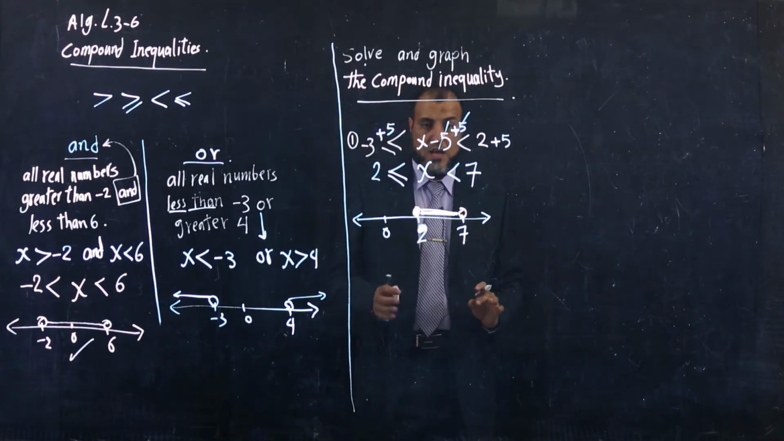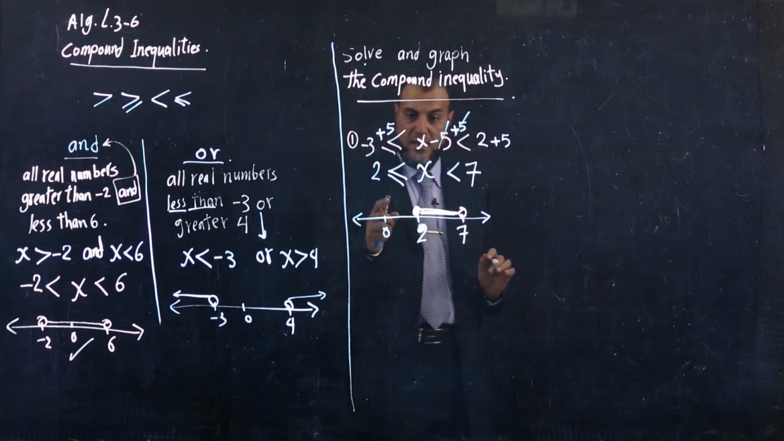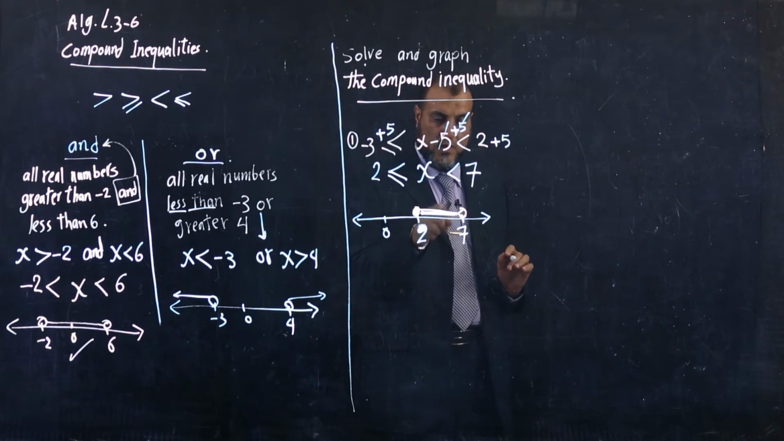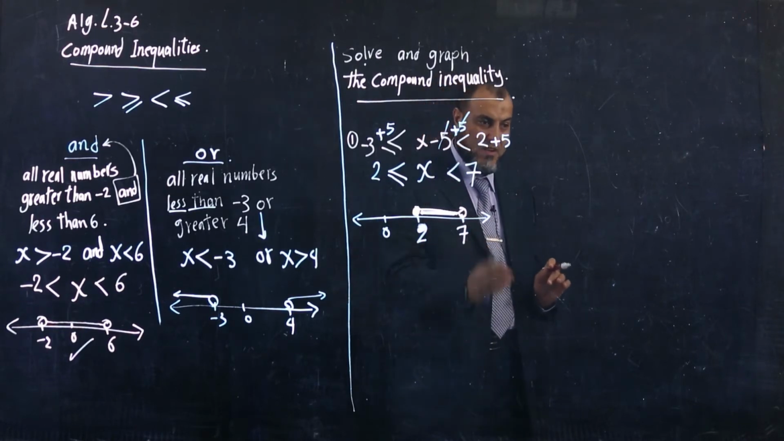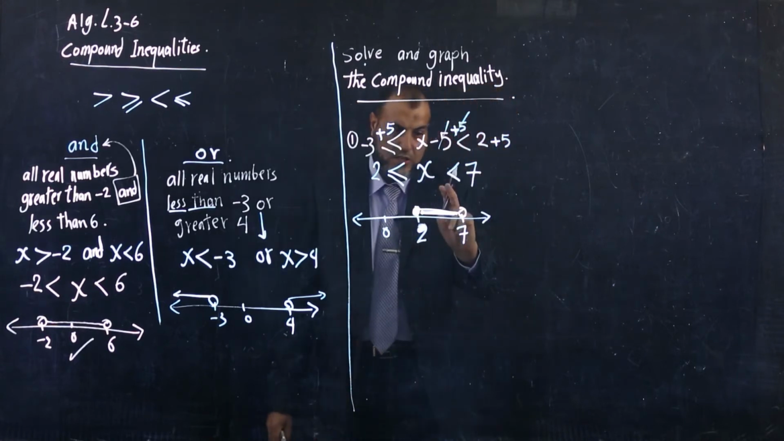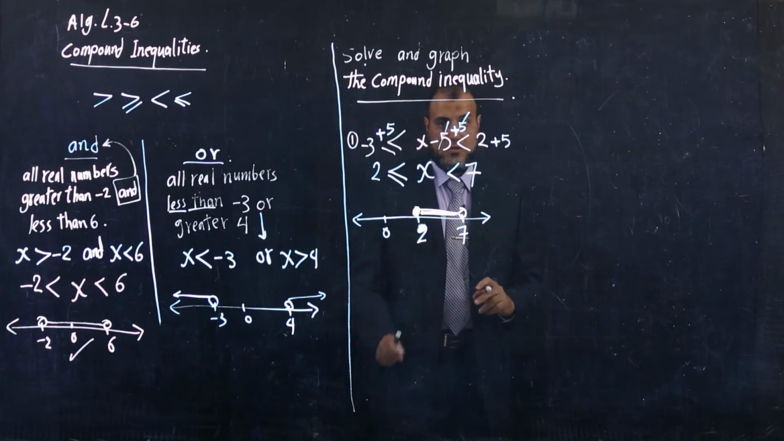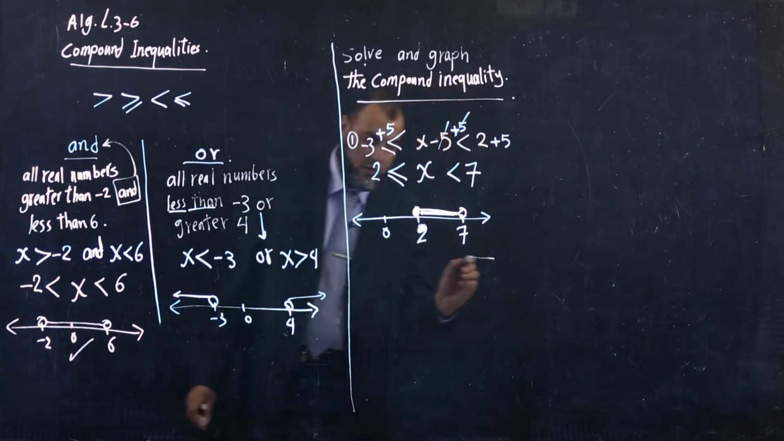If I want to talk about the solutions themselves here, I can say the solutions are 2, 3, 4, 5, 6, and stop. I don't take 7. Why? Because we don't have equal here. So this is an example using and. Now, or.